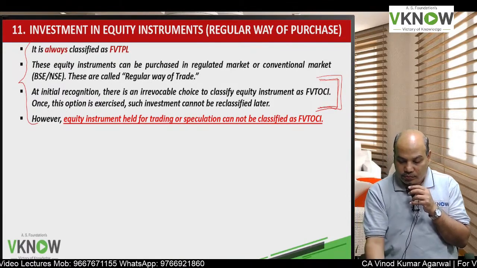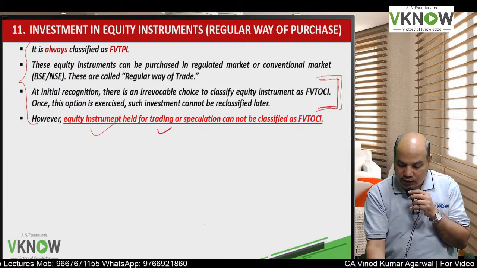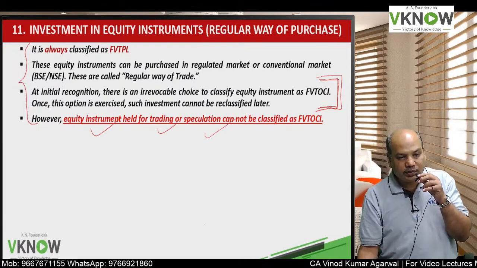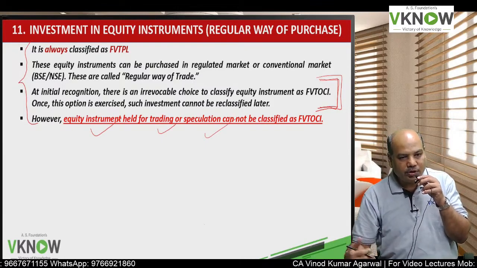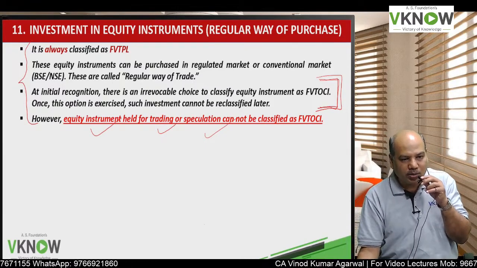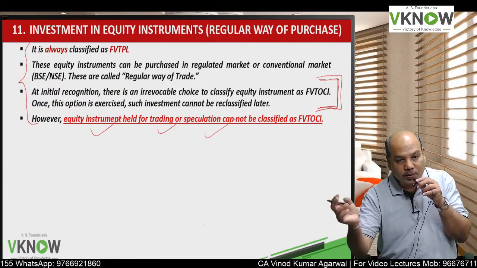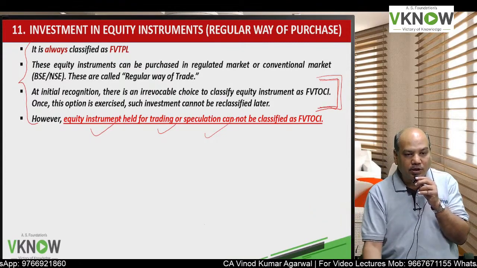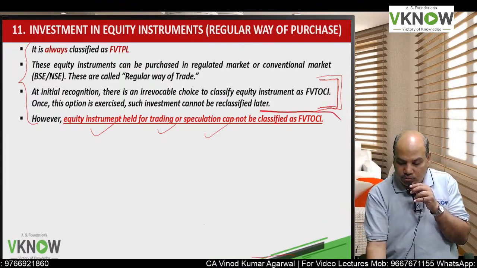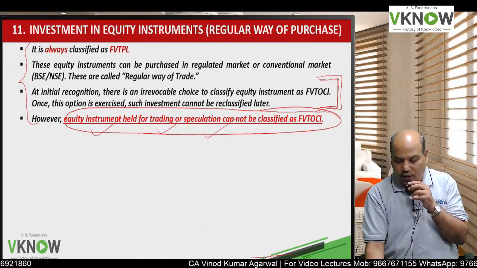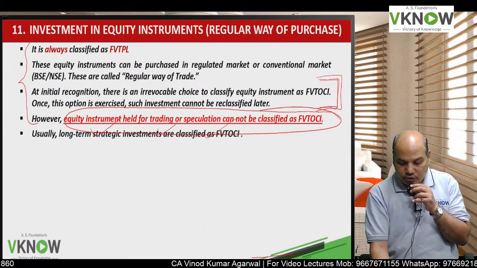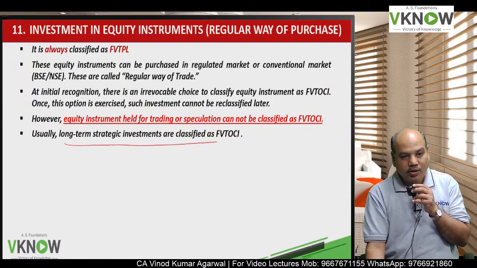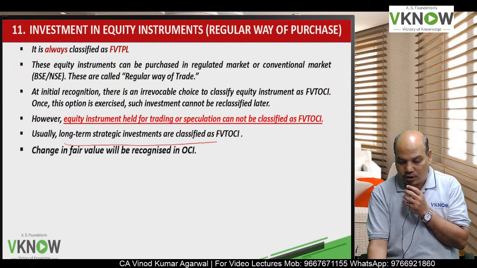Now next is, if equity instrument is held for trading or speculation. If the objective is trading, that means buying with the objective of selling immediately and making profit, or for speculation, then you cannot classify it as FVT OCI. Such instruments are always classified as FVTPL. But if the investment is for long-term strategic purpose, it will be FVT OCI.